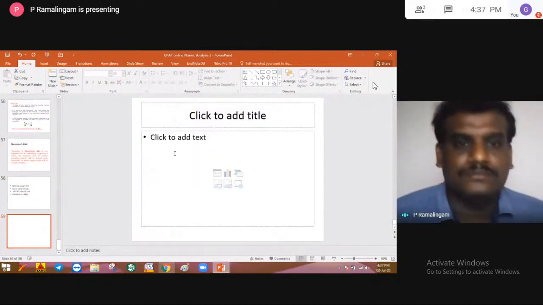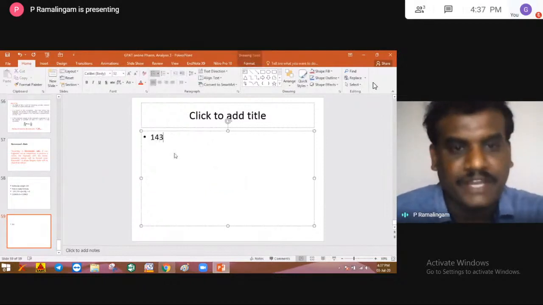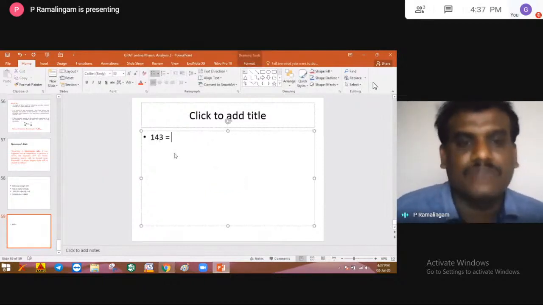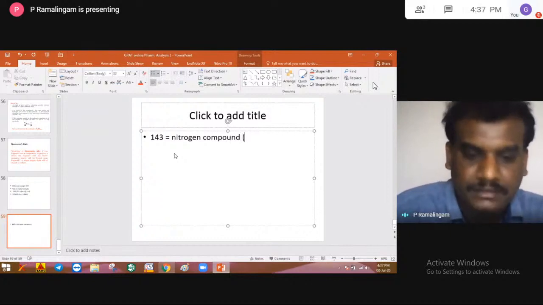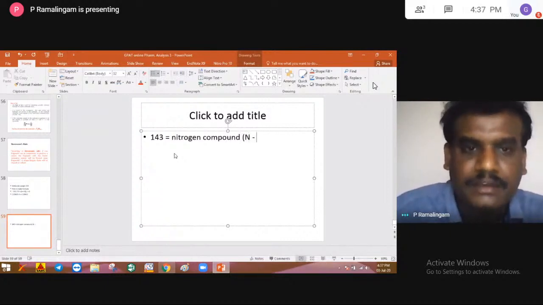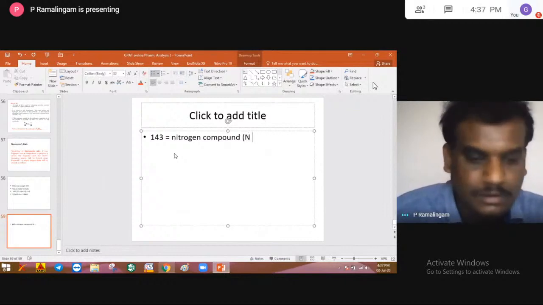So now let us take 143. The molecular weight is 143, so definitely it is a nitrogen compound. It means the number of nitrogens will be 1, 3 or 5.